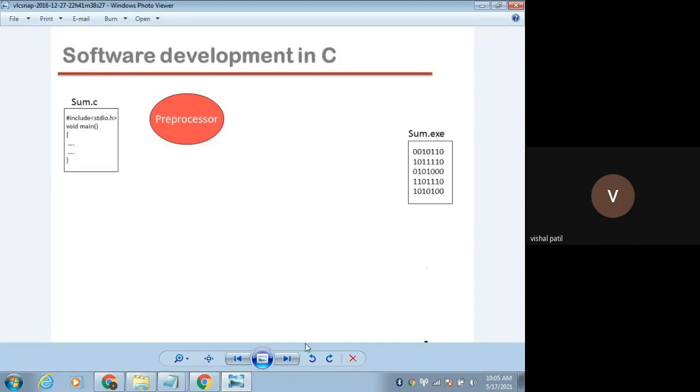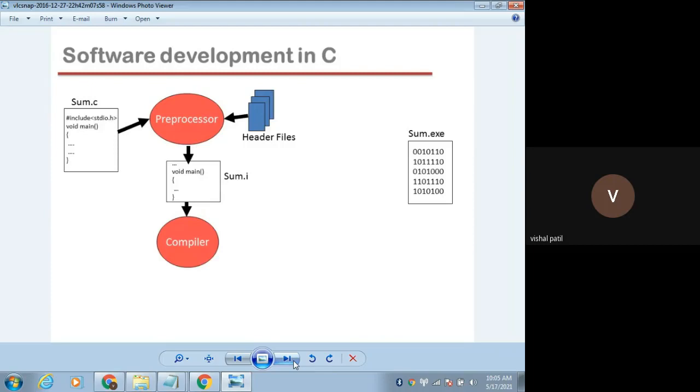Then the role of the preprocessor comes. We include the header files in our program. So the role of the preprocessor is to replace the header file in our program with its content. As I told you, the header file contains hundreds or thousands of lines of code, so it will include that code in your program and it will remove those header file lines.